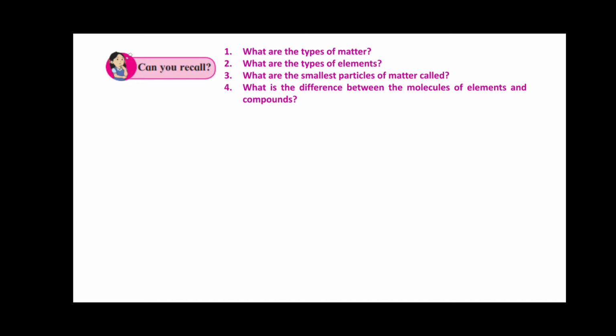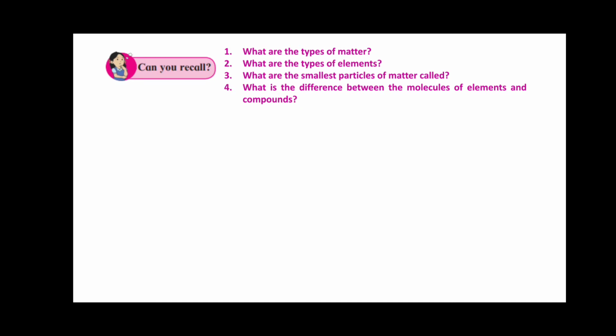The properties of them you have also learned. What is the smallest particle of matter called? The smallest particle of matter is an atom, that you already know. An atom consists of three main particles: electrons, protons, and neutrons. Apart from these, an atom consists of several other subatomic particles like quarks, mesons, and leptons. Friends, here the protons and neutrons are in the nucleus, whereas electrons are revolving around this nucleus.